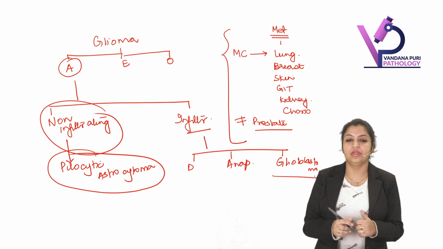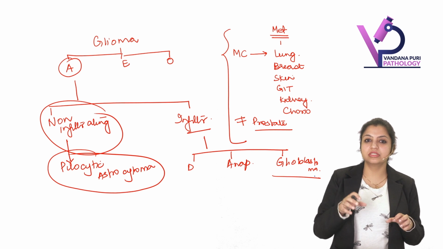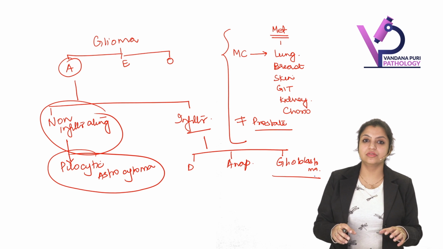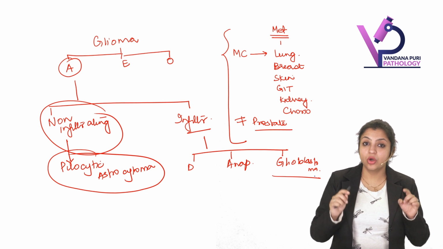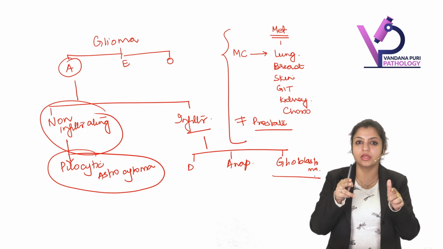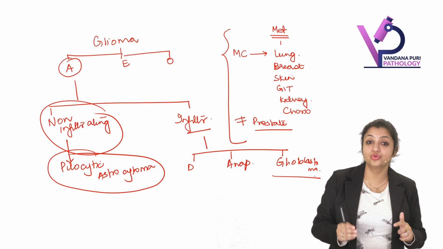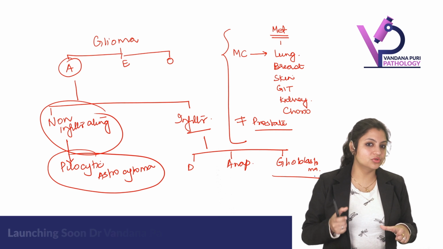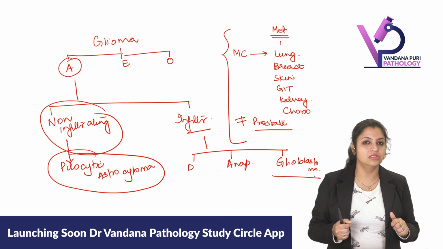Also remember one point: I told you the most common site of pilocytic astrocytoma is cerebellum, but pilocytic astrocytoma can also involve the optic nerves. So optic gliomas are usually pilocytic astrocytoma.